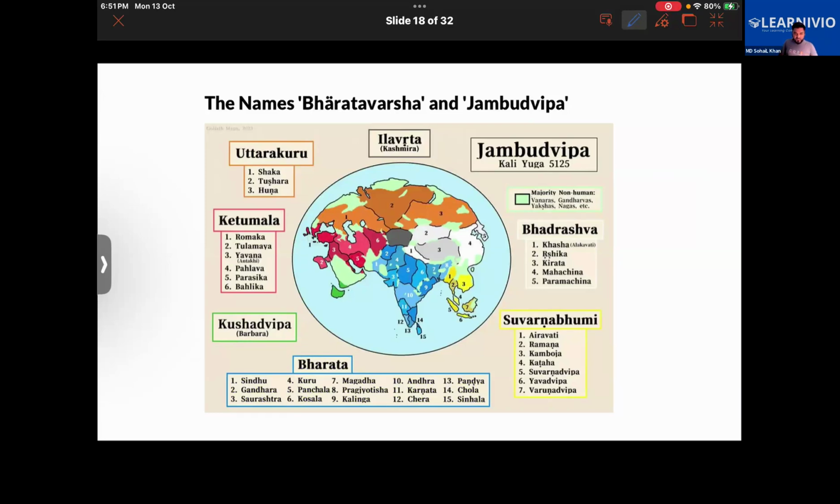Here you can find that there were different tribes actually. Sindhu, Gandhara, Saurashtra, these are the names of different places. They were named Sindhu, Gandhara, Saurashtra, Kuru, Panchala, Kosala, Magadha, Pragyotisha, Kalinga, Andhra, Karnata, Chera, Pandya, Chola, Sinhala. So you can see these numbers here, 1, 2, 3, 4, 5, 6. These were the names of these different places many, many years ago.